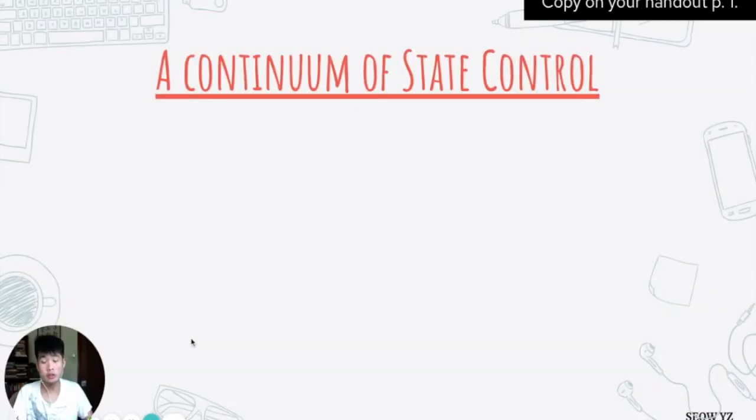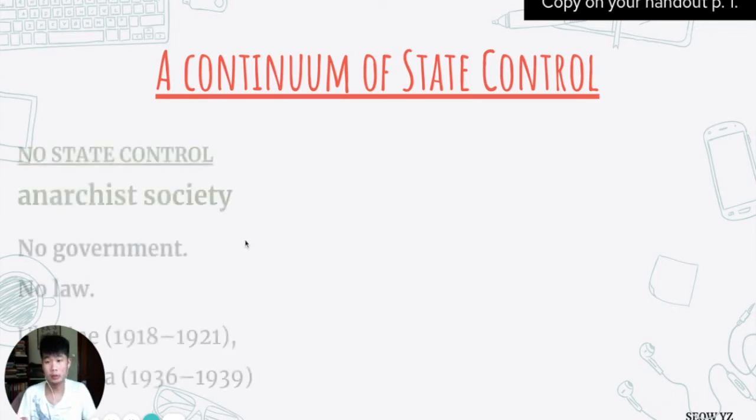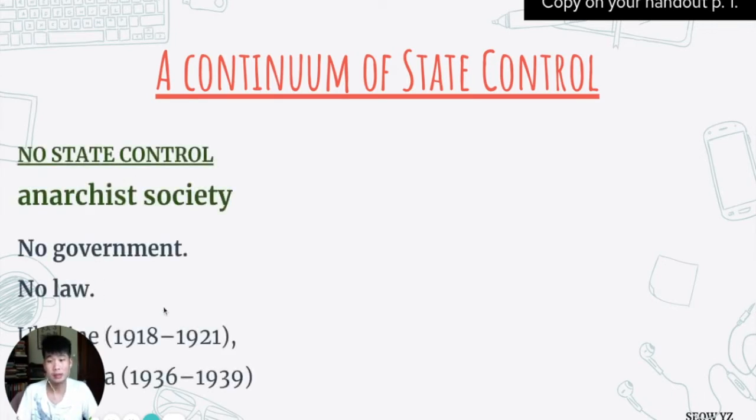And so you could imagine different types of societies. There could be societies with very weak states, with no states. These are anarchies. There's no government and there's no law. Can you please write down anarchist society on your worksheet, page 1?